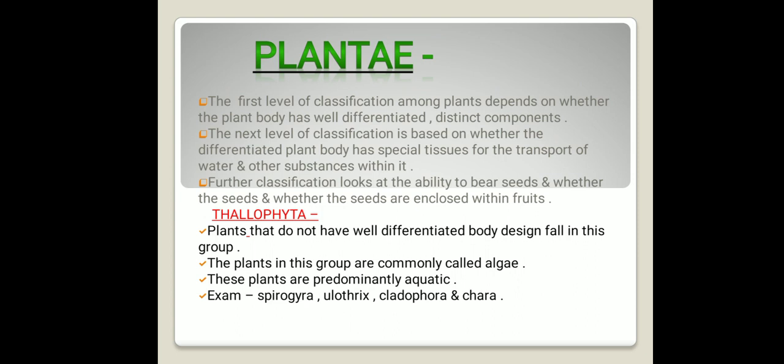Then the next level of classification is based on whether the differentiated plant body has special tissue or not. Special tissue for what? For the transport of water and minerals from one part of the plant body to another part.